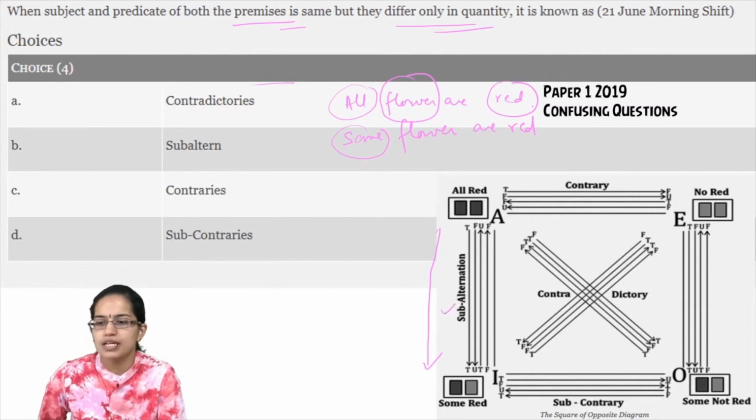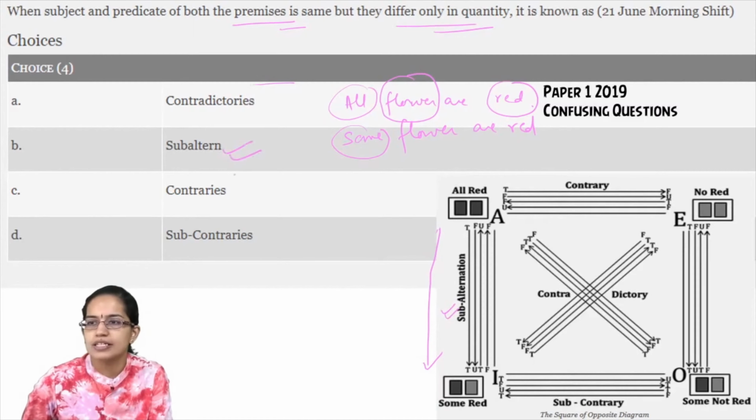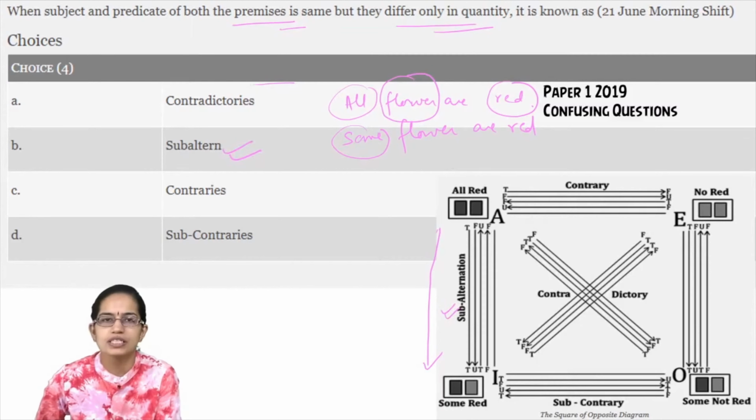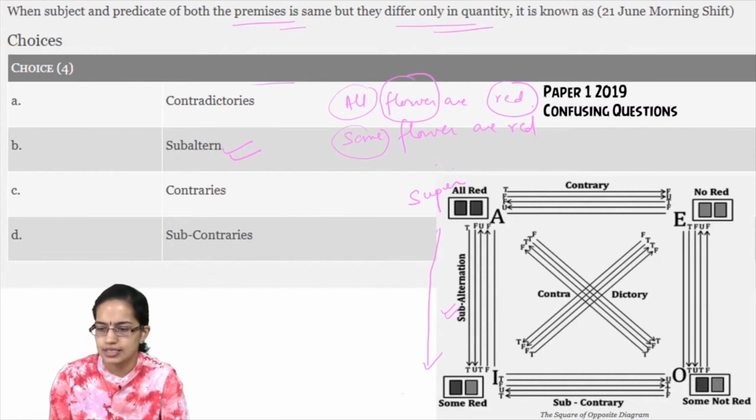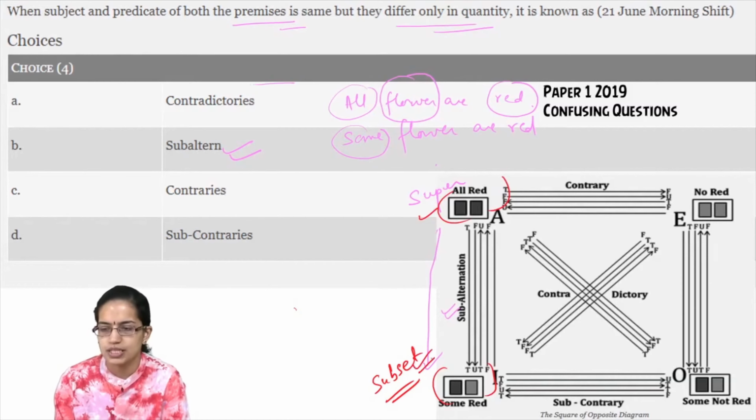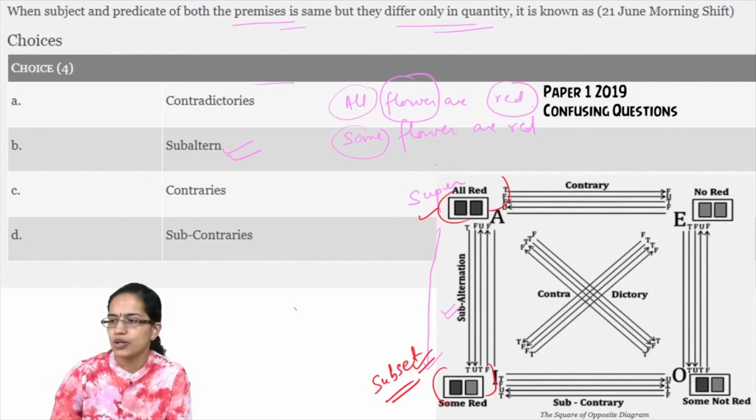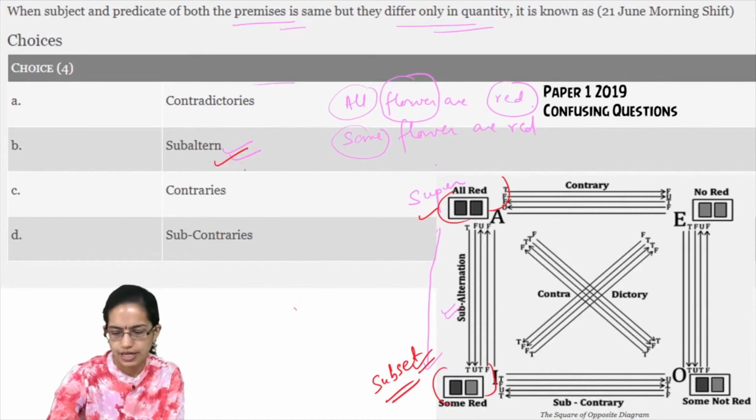So this would be a subaltern. Subaltern focuses on difference in quantity, and we call this a superset and this a subset. So this is the subset of this superset. If this is there, this has to be there. And therefore you would have subaltern as the right option.